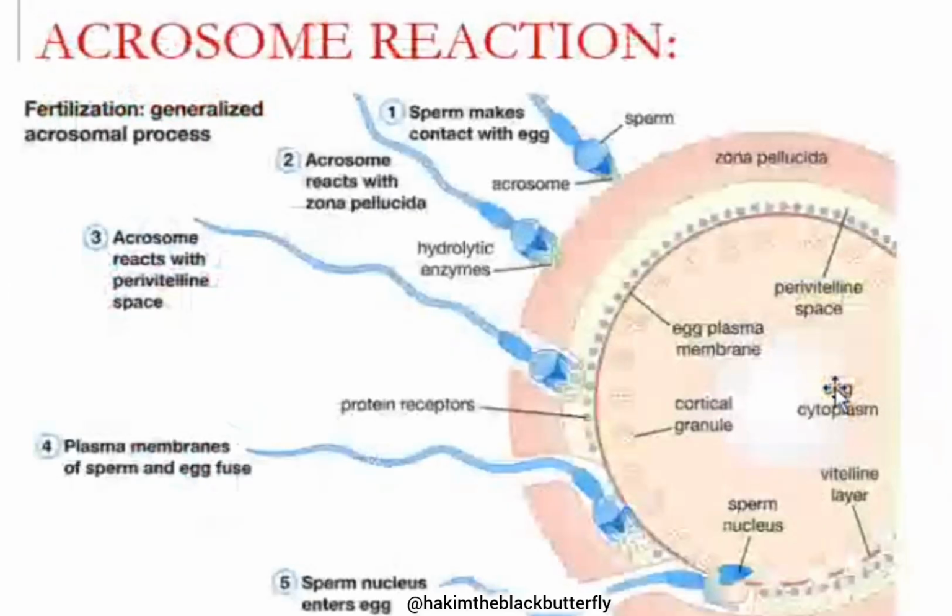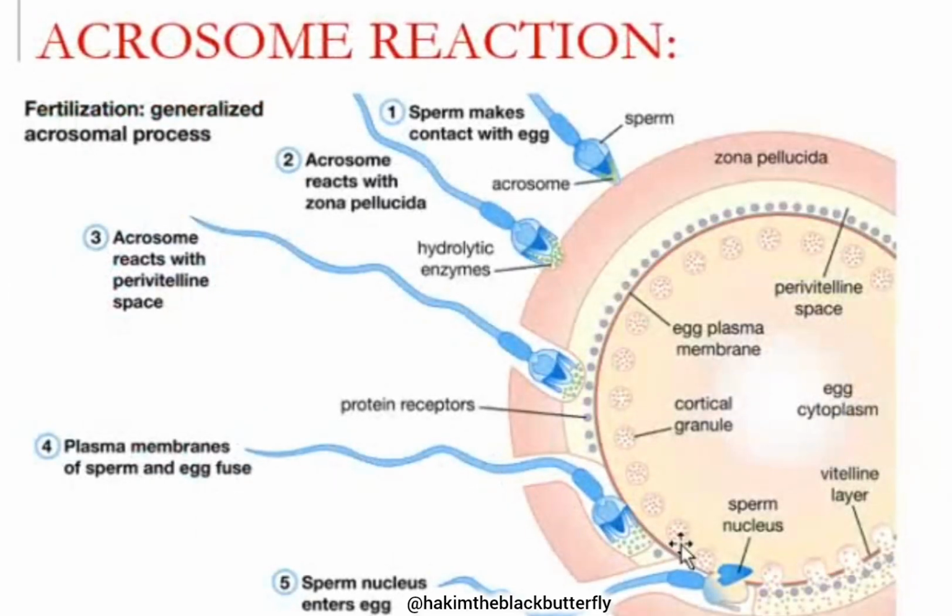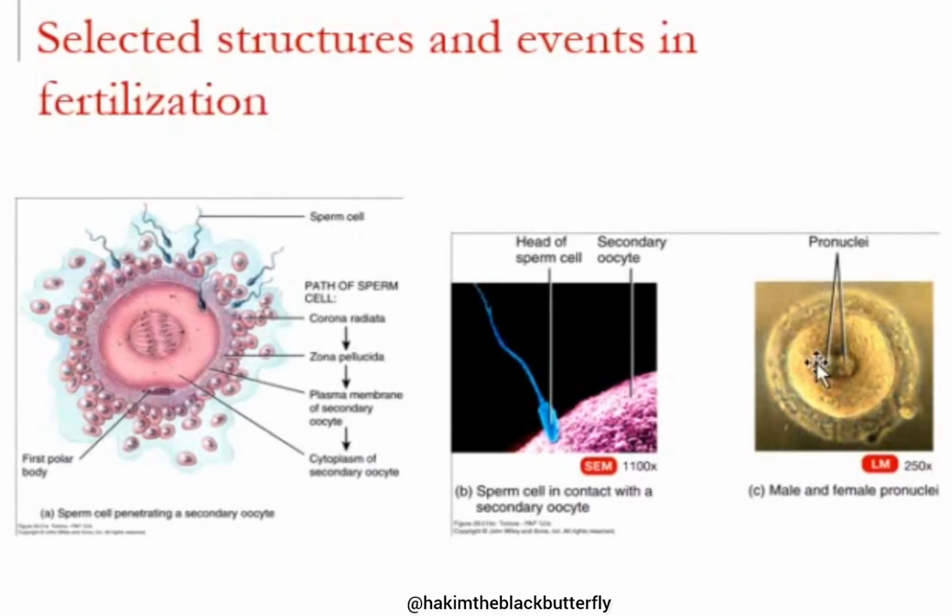So fertilization does not take place when the sperm penetrates the oocyte. No. It specifically takes place when the male pronucleus, which is the nucleus of the sperm, and the female pronucleus, which is the nucleus of the oocyte, fuse. When they fuse, they form one nucleus, and that marks fertilization. Fertilization is when the male pronucleus fuses with the female pronucleus to form one nucleus. That is what we call fertilization.